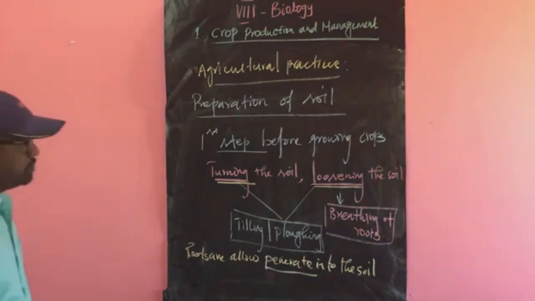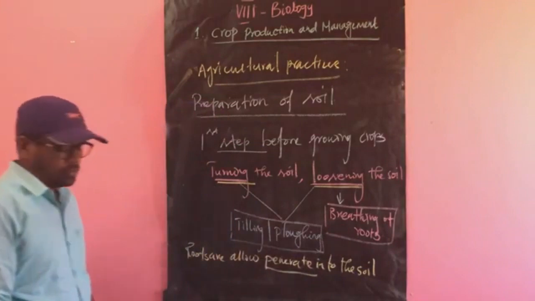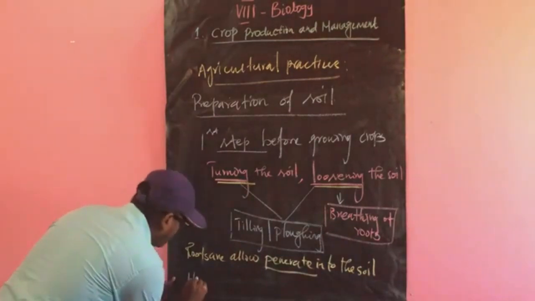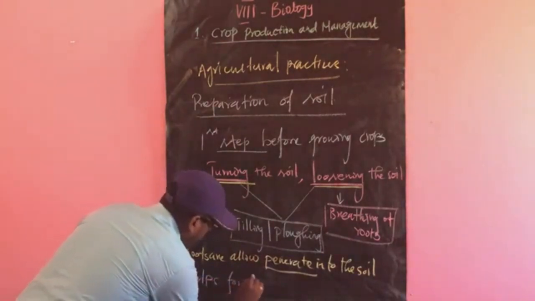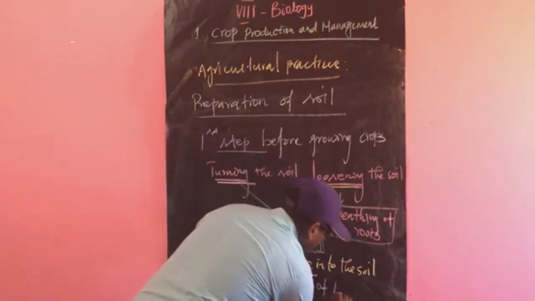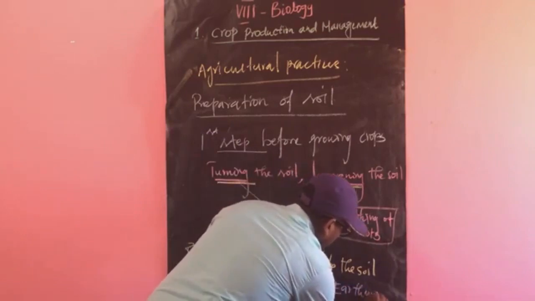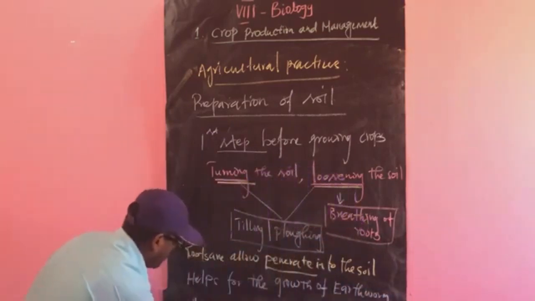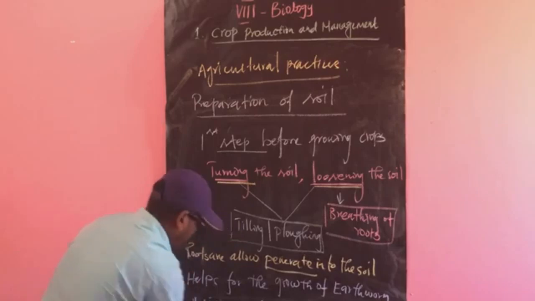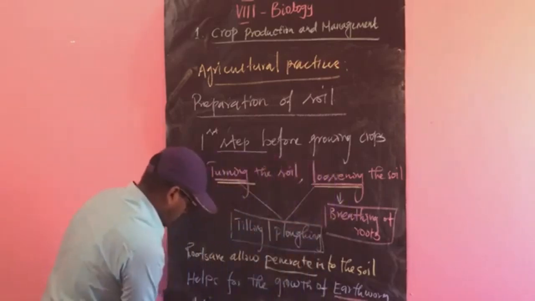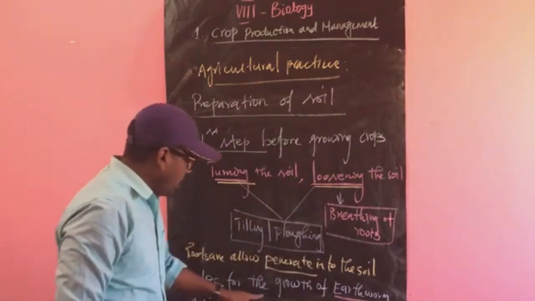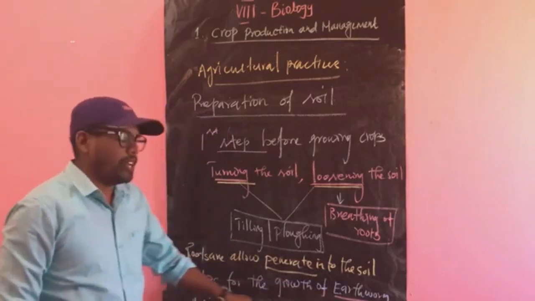And also, not only breathing of roots, it helps for the growth of earthworms and microorganisms. Important one. So loosening and turning the soil also help for the growth of earthworms and microorganisms.